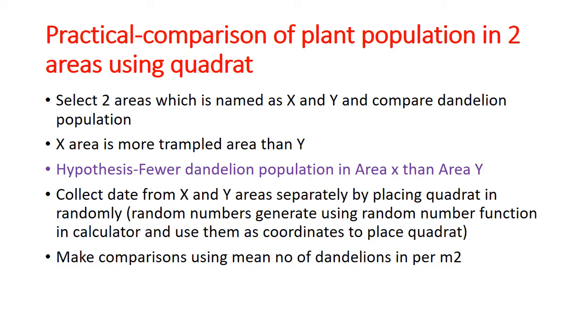First, we have to collect the data from the X and Y areas separately by placing the quadrat in random places. How do we choose these random places? We generate random numbers using the random number function in the calculator and use them as the coordinates to place the quadrat. After that, we compare the dandelion population in these two areas using the mean number of dandelions present per square meter.